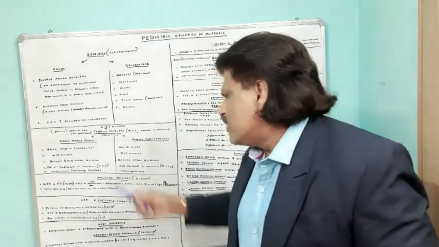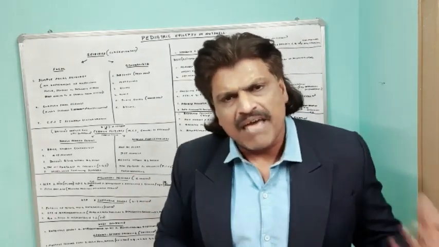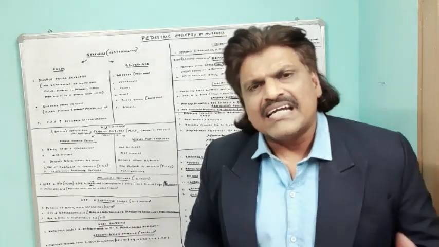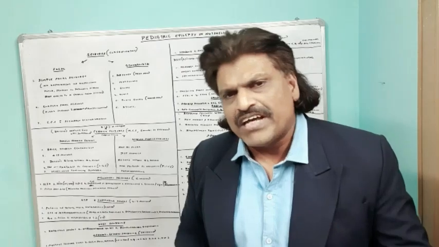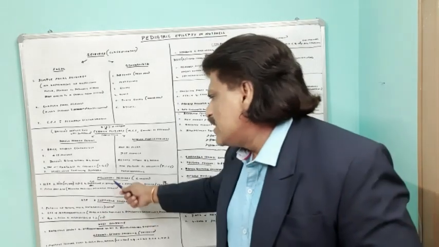The next is the neonatal seizures. As the name implies, the seizures occur in less than 1 month. So seizures occurring in less than 1 month of age of babies is known as neonatal seizures.